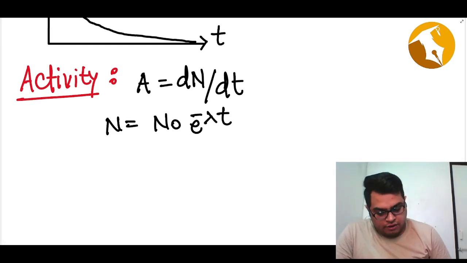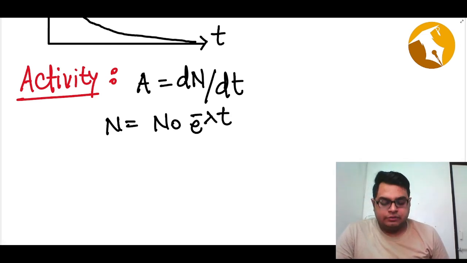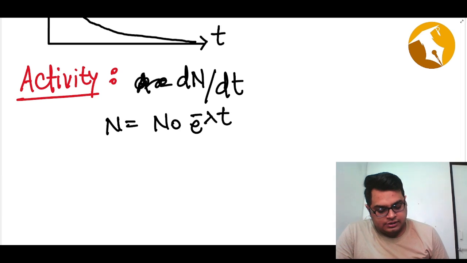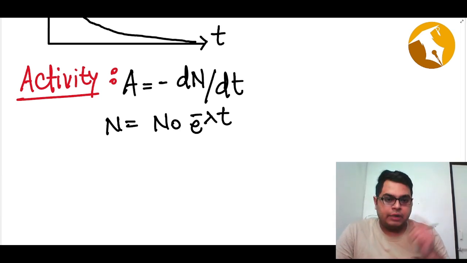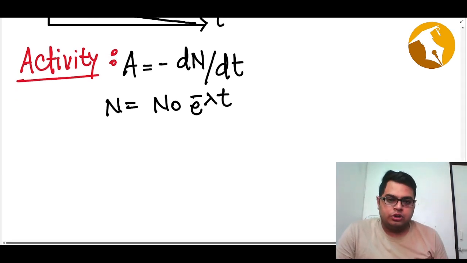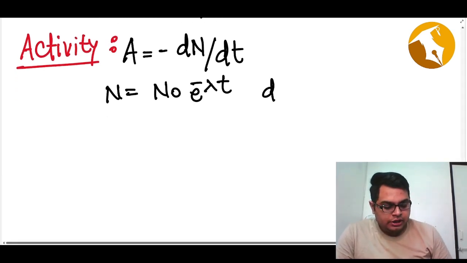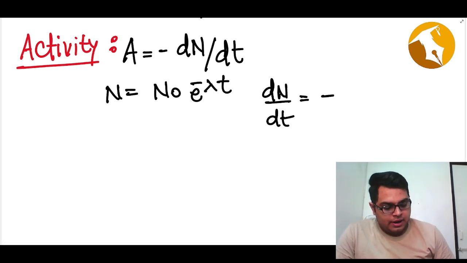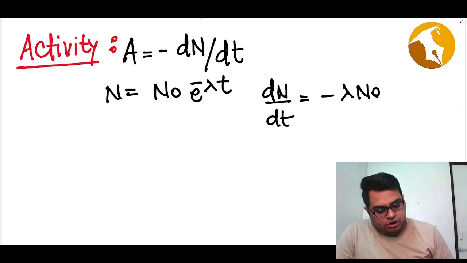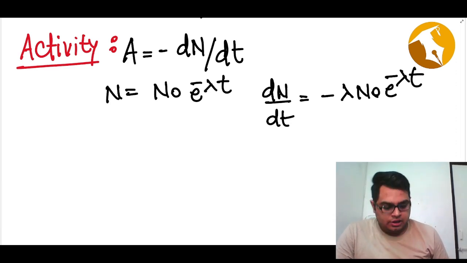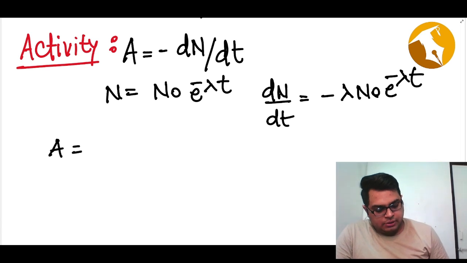Our activity is not dN by dt. Our activity is ideally defined as minus dN by dt. This is the definition of our activity, and N naught we already know. If I do dN by dt, I will get minus lambda N naught e raised to power minus lambda t. If you differentiate this, you will get it. Then activity will be the negative of this, so it will be lambda N naught e raised to